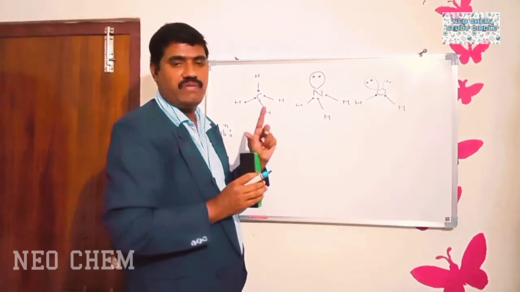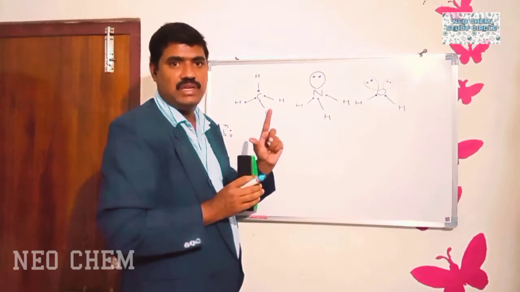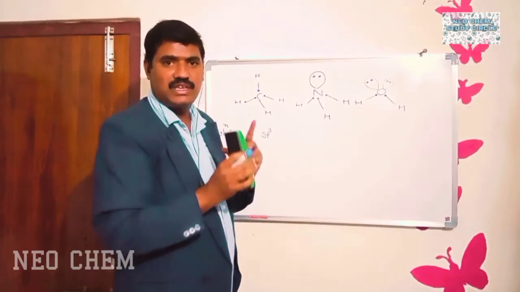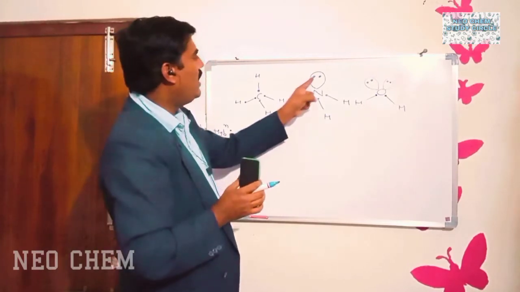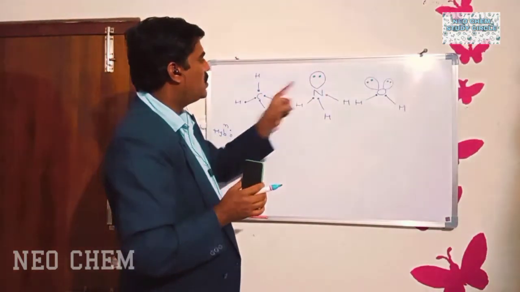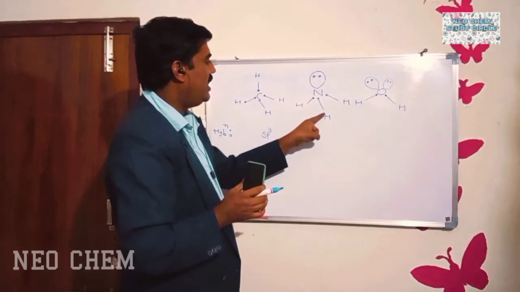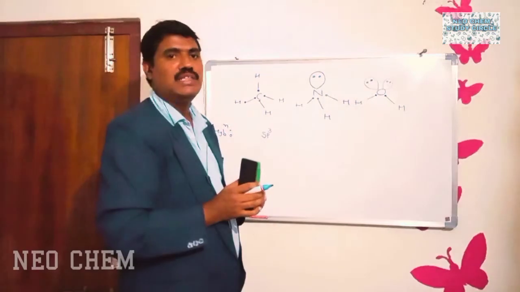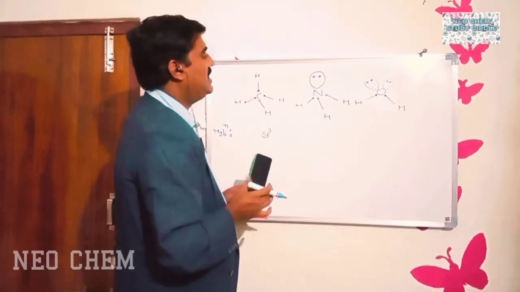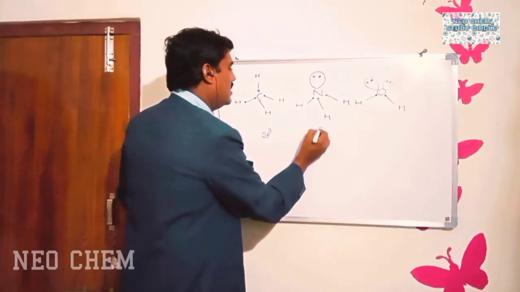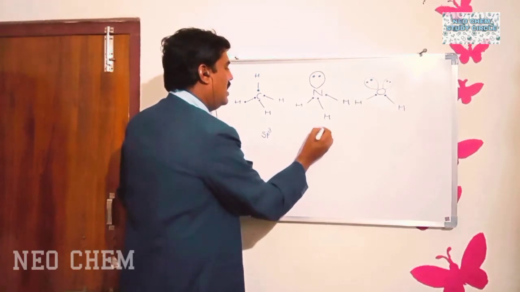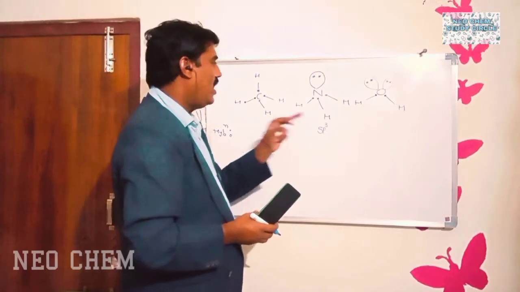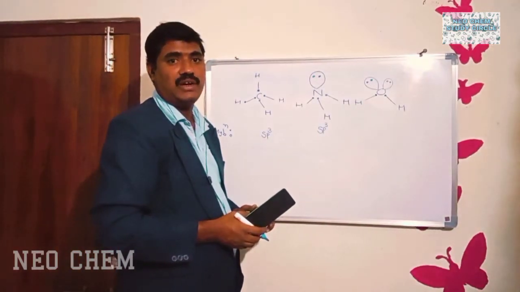So including this lone pair of electrons, totally 1, 2, 3, 4, 4 sigma bonds are there. That's why the hybridization of nitrogen in the ammonia molecule will be sp3. So the hybridization of the ammonia molecule is also sp3.